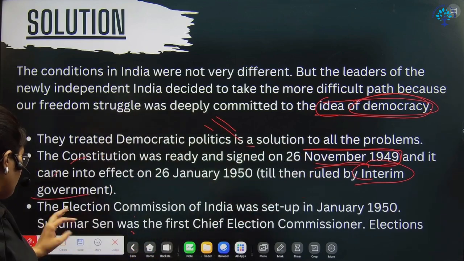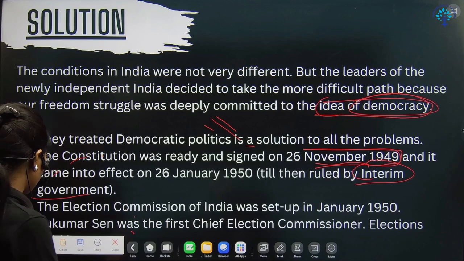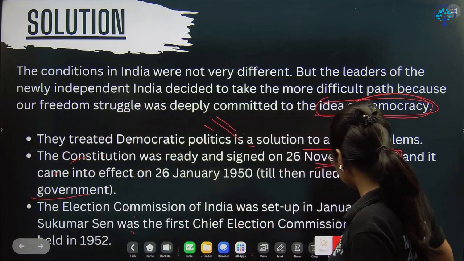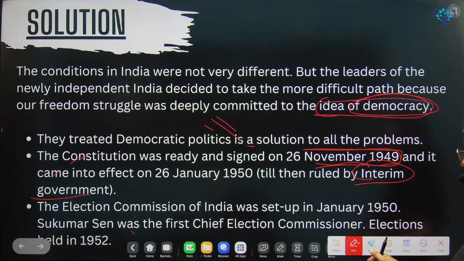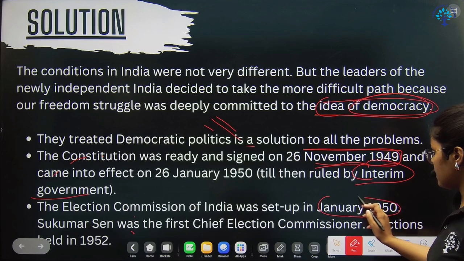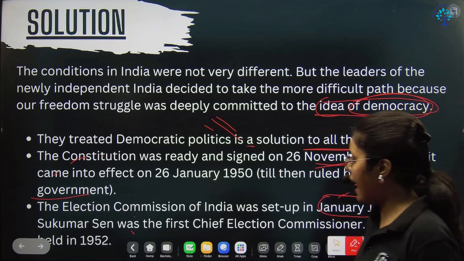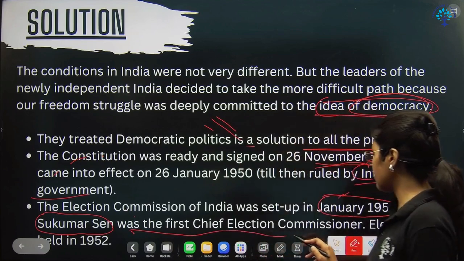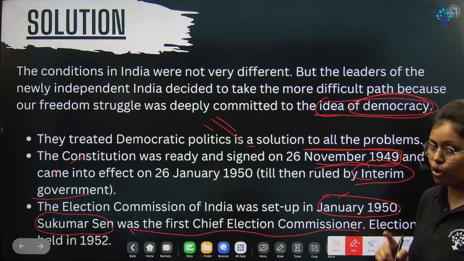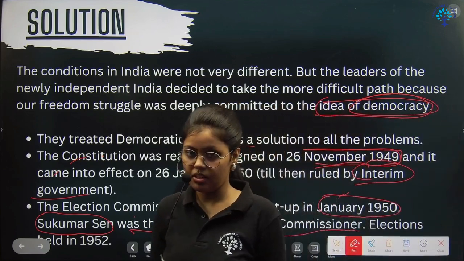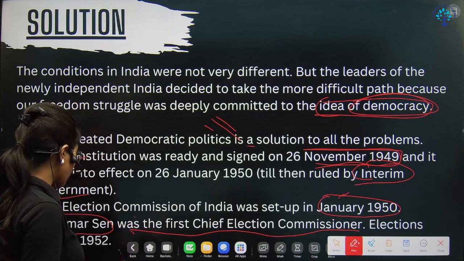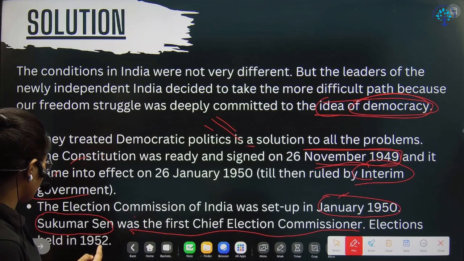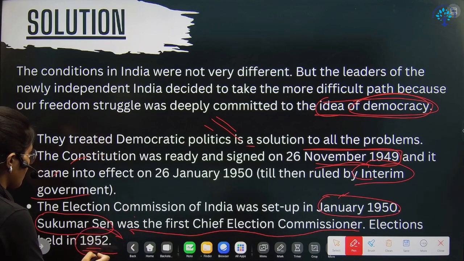And then one important thing here, if you can see this: the Election Commission was set up in 1950. This is very important from the MCQ point of view. And Sukumar Sen was the first Chief Election Commissioner at that point. You can also search for the present Chief Election Commissioner, so that if they ask, you will be clear. But Sukumar Sen, that you have to remember.